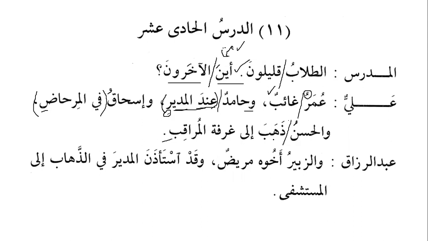Dhahaba is a complete verbal sentence, and we have discussed that a verbal sentence can also be a khabar. So Hasan will be mubtada and the complete sentence dhahaba ila ghurfat al-muraqibi will be khabar. In dhahaba we have huwa.